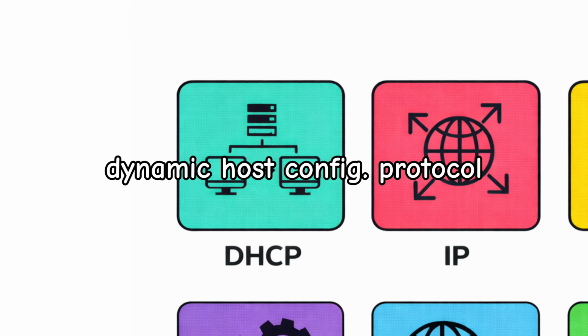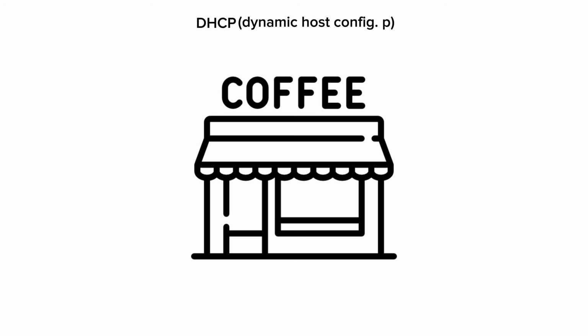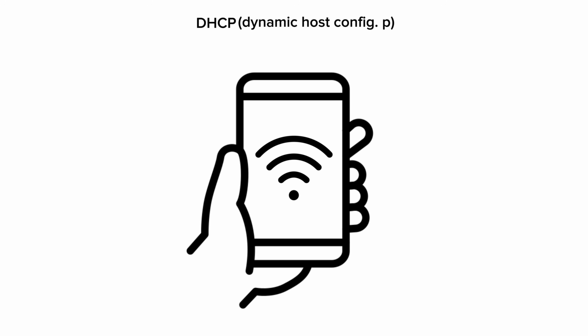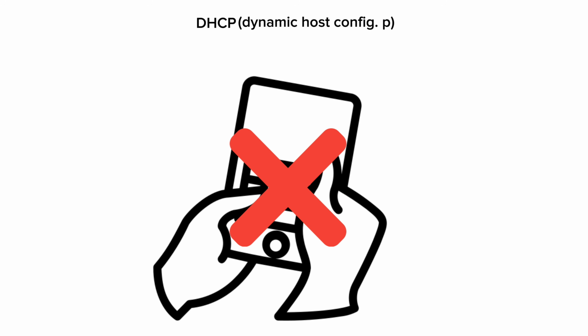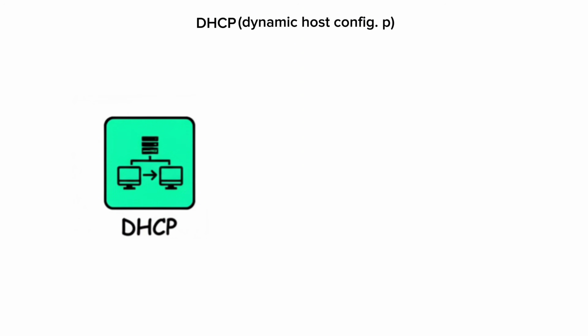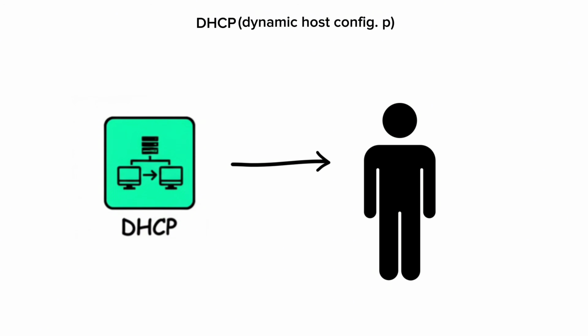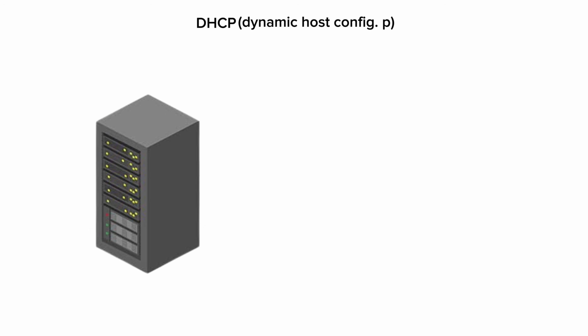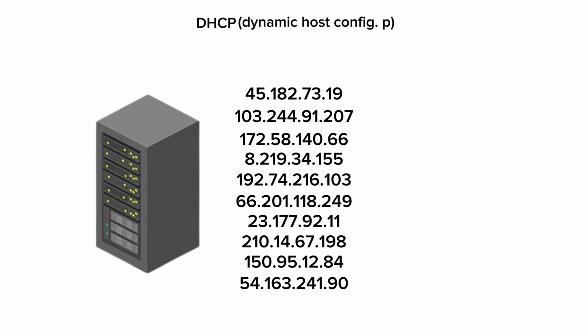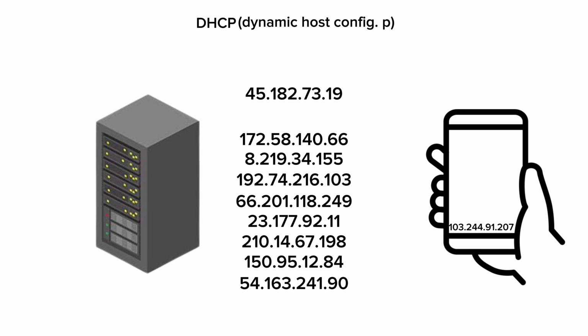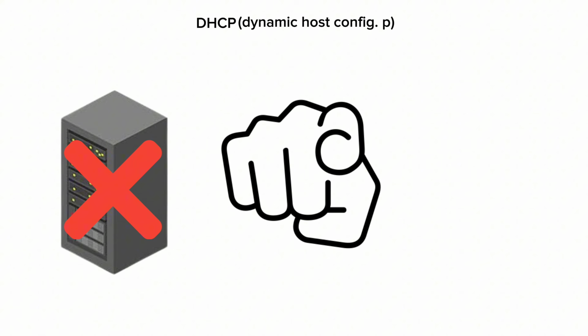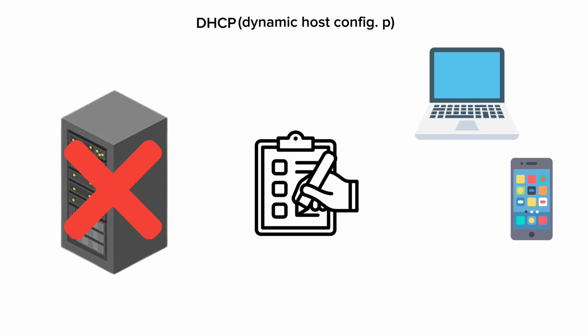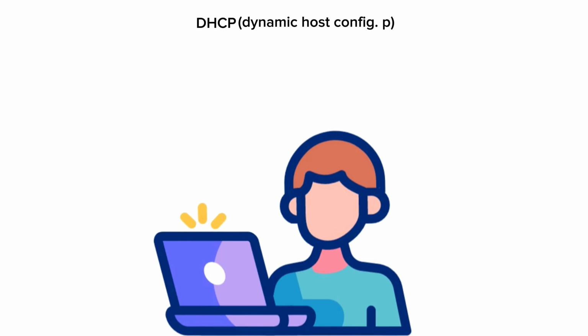DHCP, Dynamic Host Configuration Protocol. When you walk into a coffee shop and connect to Wi-Fi, you don't have to manually type in network settings. DHCP does it for you. It is the Network Management Protocol. A DHCP server holds a pool of IP addresses and automatically leases one to your device the moment you join the network. Without this, you would have to manually configure every single device you own just to get online.